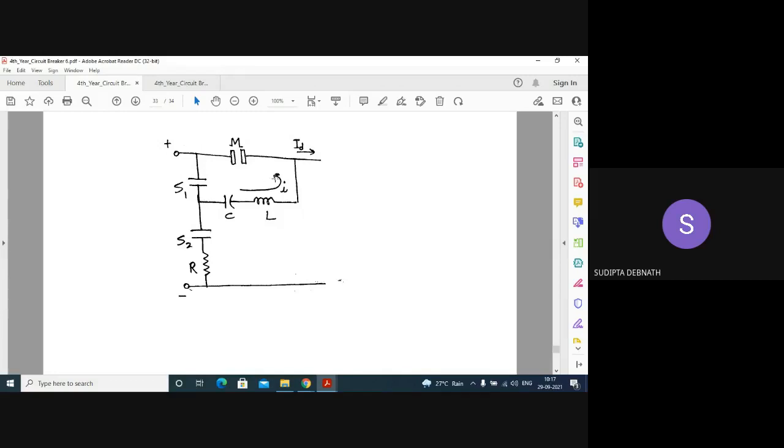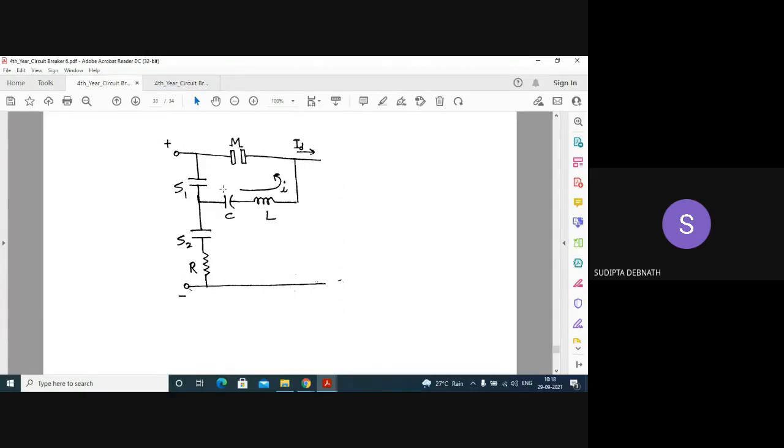These are connected to the source. This contact S2 is closed. So see, this capacitor is charged to its full voltage, isn't it? The voltage is applied, so the capacitor is charged to its full voltage because these contacts are in contact. One point of C is connected here, another point of C is connected here, so full voltage is developed across the capacitor.